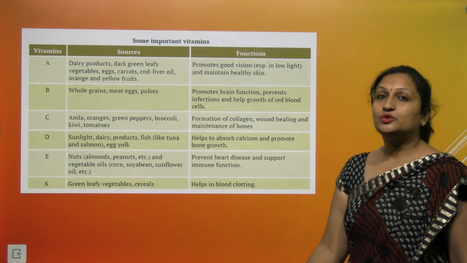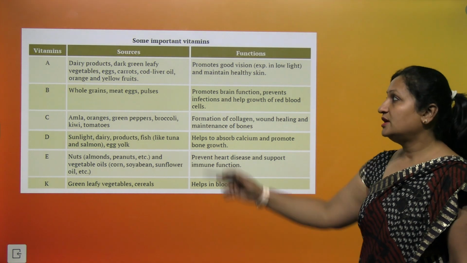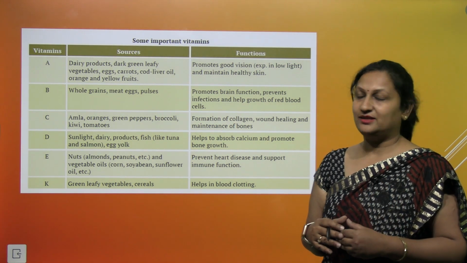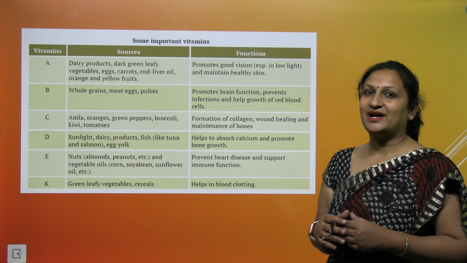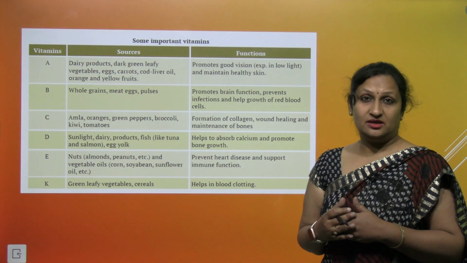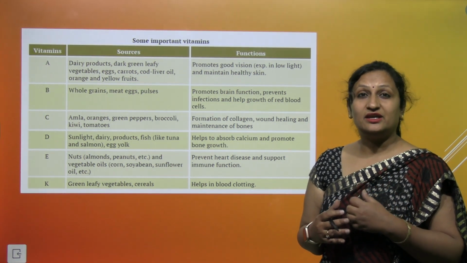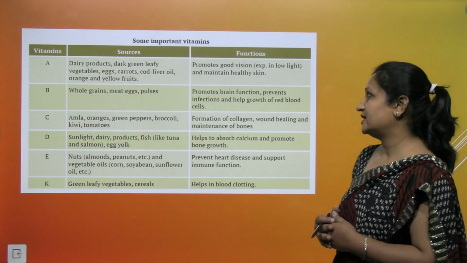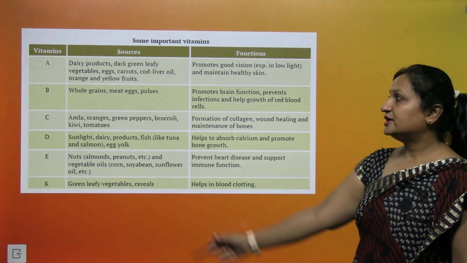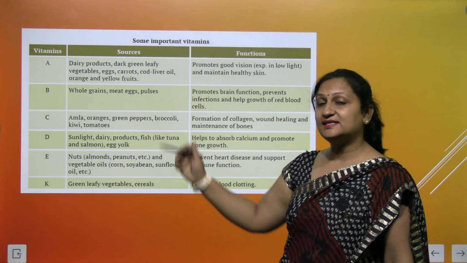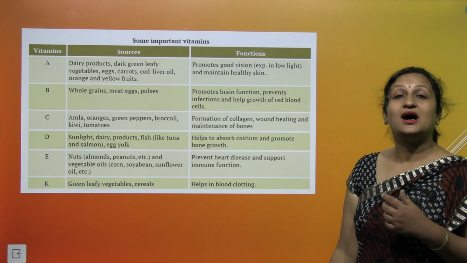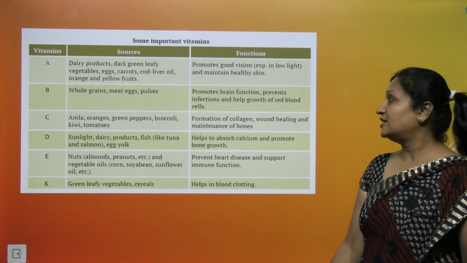Now vitamin A, you get vitamin A from the dairy products. Dark green leafy vegetables, all the colored fruits and vegetables include vitamin A in them. So you should include all of them in your diet, because it is very important for proper eyesight. You will not be able to see at night if you have a lesser amount of vitamin A in your diet. So it promotes good vision, helps to maintain healthy skin. Then vitamin B, you get it from whole grains, meat, eggs and pulses, and it is very important for the health of your heart, for proper brain functions.